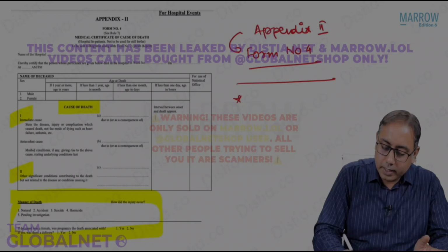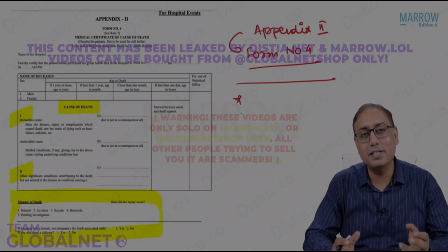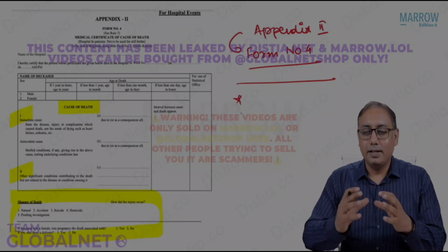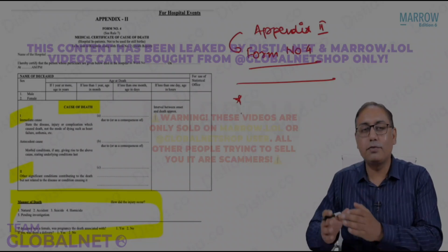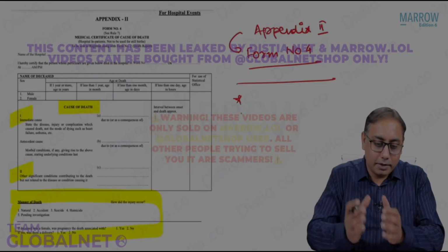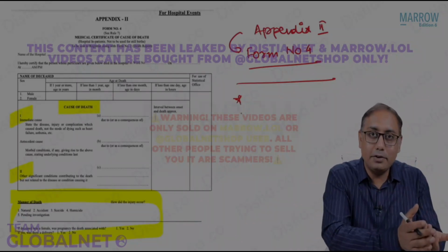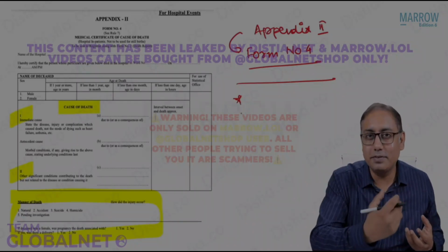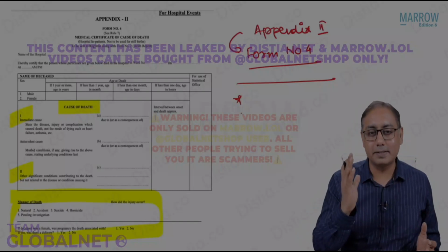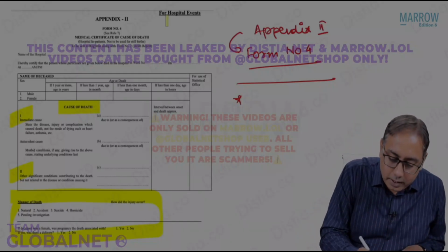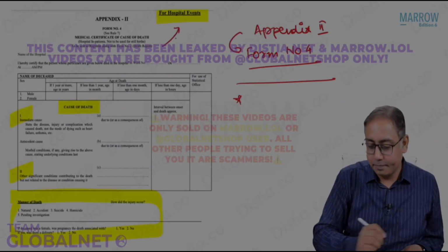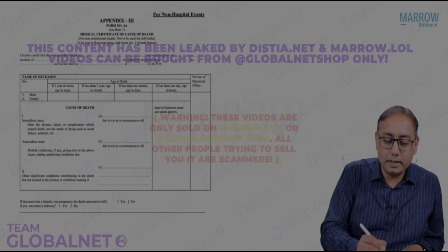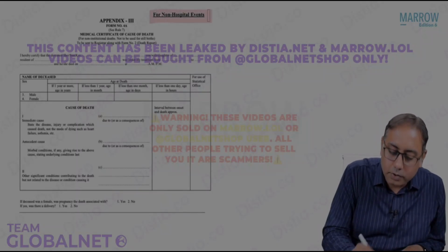Next, I would also like to share with you that death certificates are of 2 types. There could be deaths which happen in the hospital, so we have a death certificate for hospital events, and there could be deaths which do not happen in the hospital, so we have death certificates for non-hospital events. If you look at the screen, in small words, it is written for hospital events. I would also like to show you the death certificate for non-hospital events.